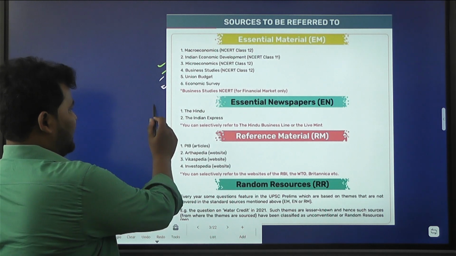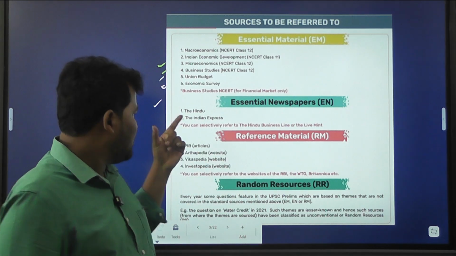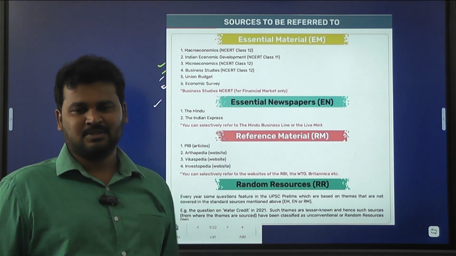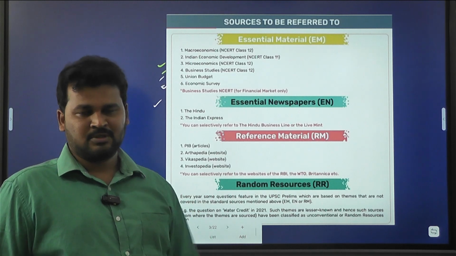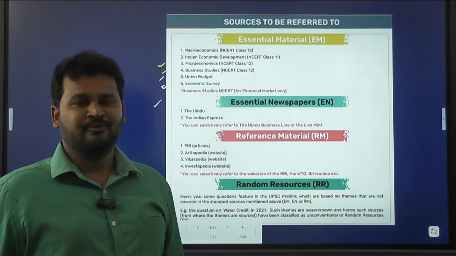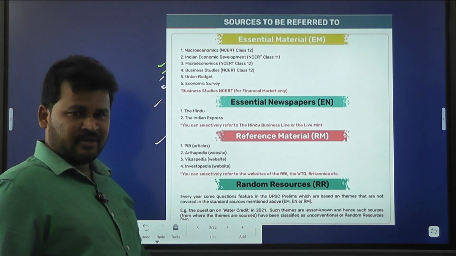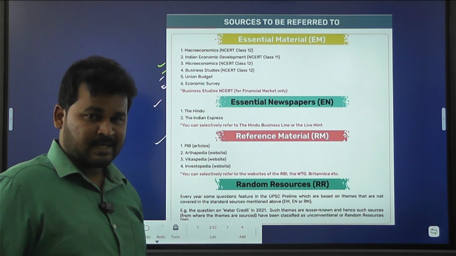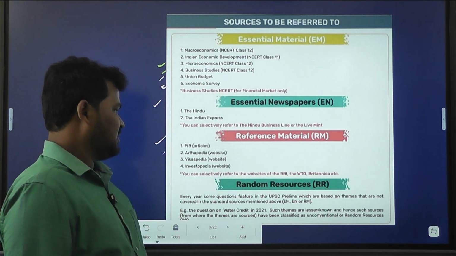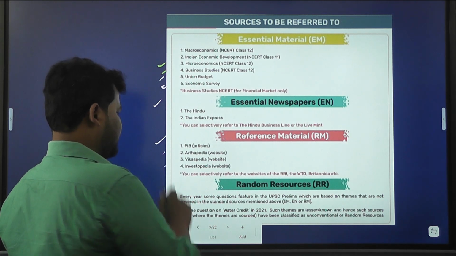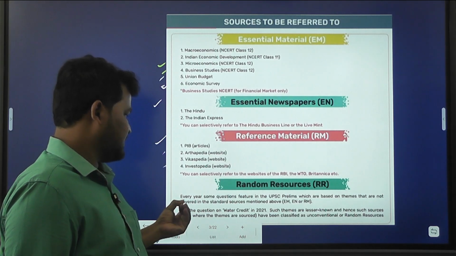Next, essential newspapers. You can follow either The Hindu or the Indian Express. The choice is yours. If you have time, you can read both papers, or choose according to your convenience. Then reference materials. You can refer to PIB, Press Information Bureau articles related to the economy, and websites like Ardhapedia, Vikaspedia and Investopedia. You can refer to these websites as well.